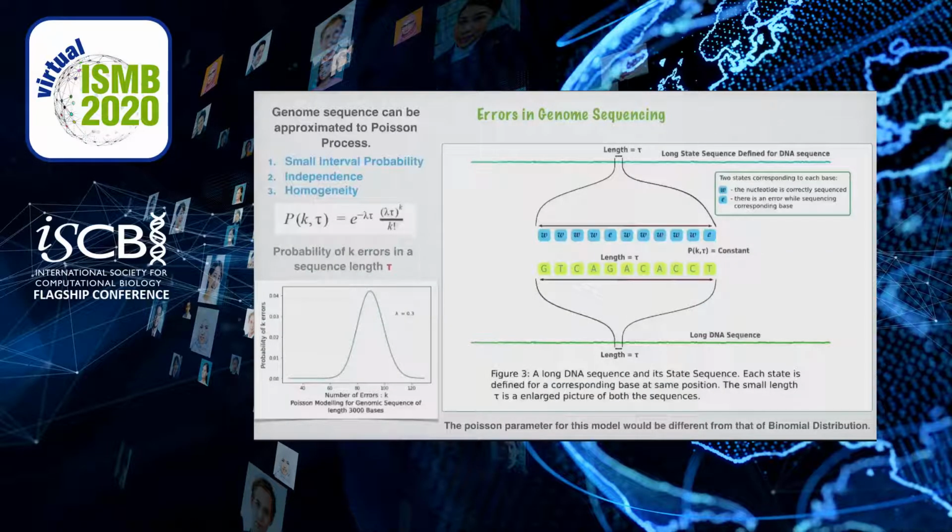Looking next at a larger sequence such as a genomic sequence, we can approximate the previous binomial model to a Poisson process, where each of the three properties of a Poisson process is satisfied: homogeneity, independence and small interval probability. The Poisson parameter for this would be different from that of the binomial distribution.